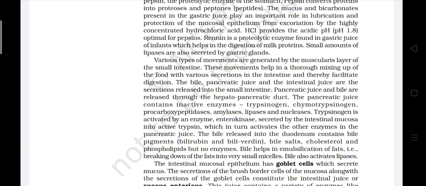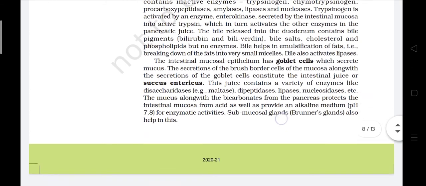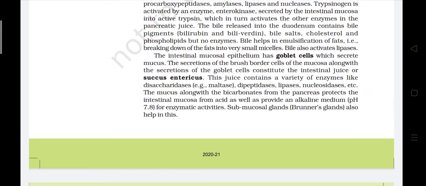The intestinal mucosal epithelium has goblet cells which secrete mucus. The secretion of the brush border cells along with the secretion of goblet cells constitute the intestinal juice or succus entericus.